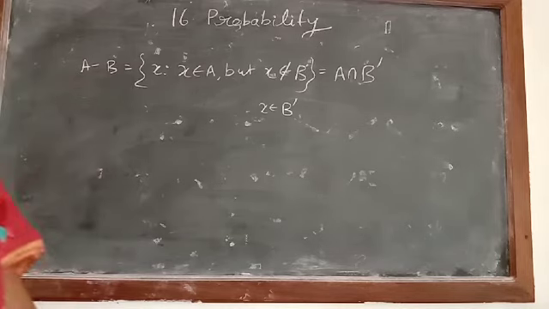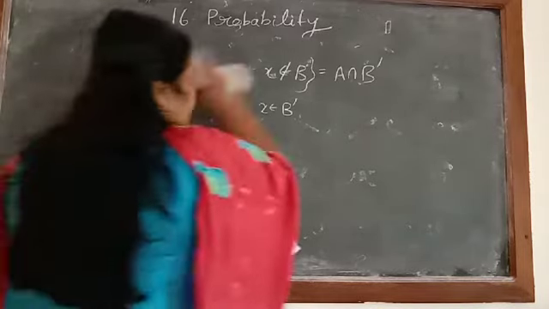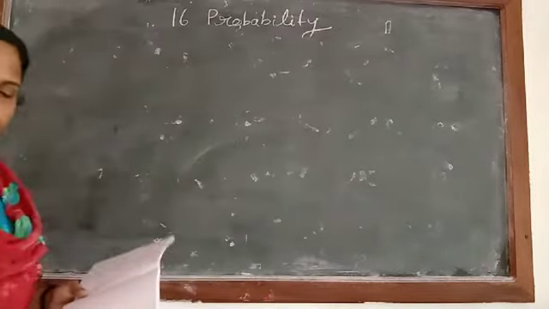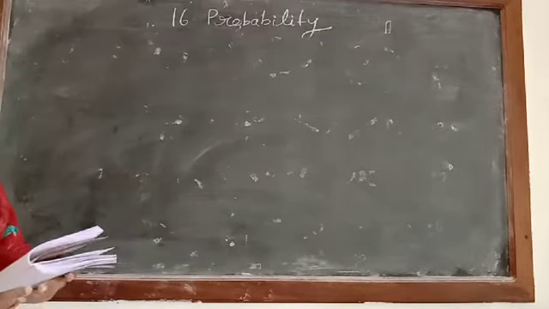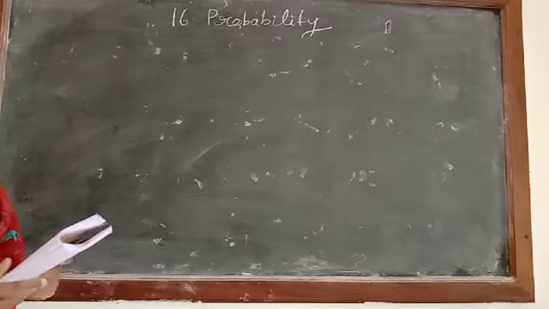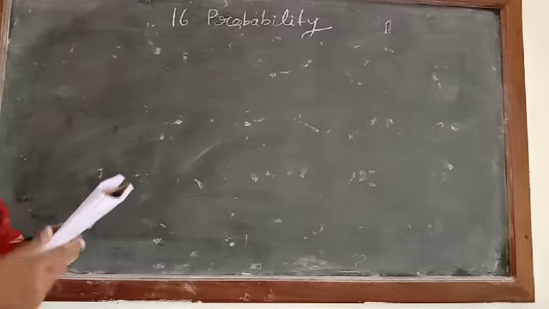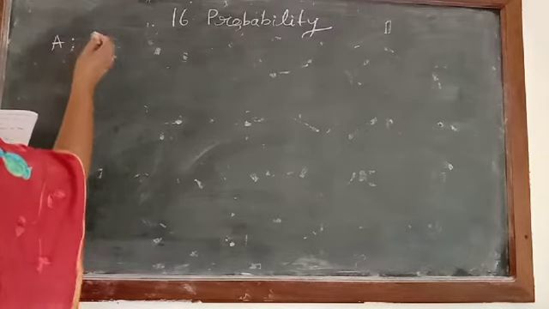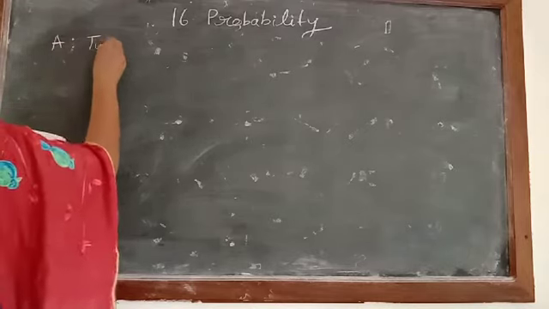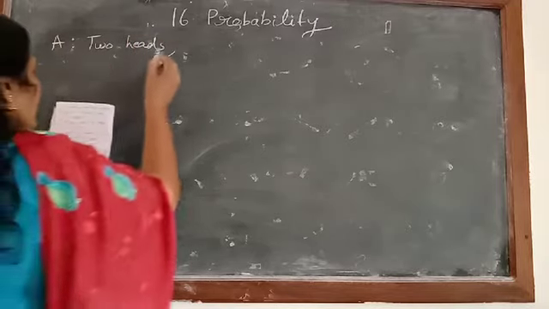Okay, now we can check a question, and how to do the question based on this. So write down the question. Two coins are tossed together. Describe the following events. A denotes the event of getting two heads. A is equal to getting two heads.